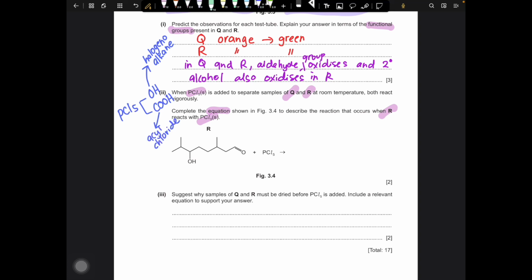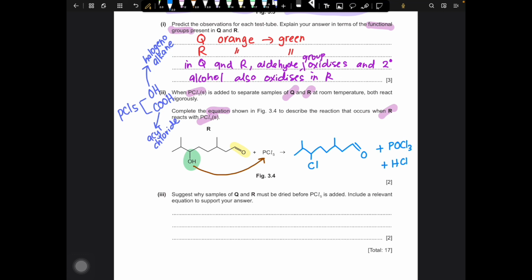So in this reaction, in R we have the secondary alcohol. It means that this secondary alcohol will be changed to halogenoalkane. No reaction happens to the aldehyde because aldehyde does not react with PCl5. So just copy the whole structure as usual, but change the OH into Cl. The OH that has been substituted will react with the remaining phosphorus to form POCl3, and obviously HCl will be produced.